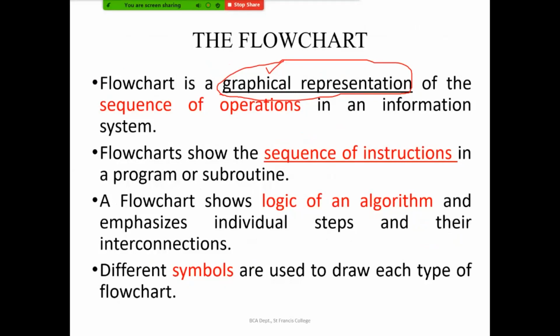We will be representing the sequence of operations which are there in our algorithm. So a flowchart shows the sequence of instructions or operations for solving a problem which we already wrote in the form of an algorithm. A flowchart shows the logic of an algorithm, the flow of that algorithm, and emphasizes individual steps and their interconnections. How each step is related, we can easily visualize using a flowchart. There are different symbols which are used in order to draw a flowchart. Each symbol has a different meaning.